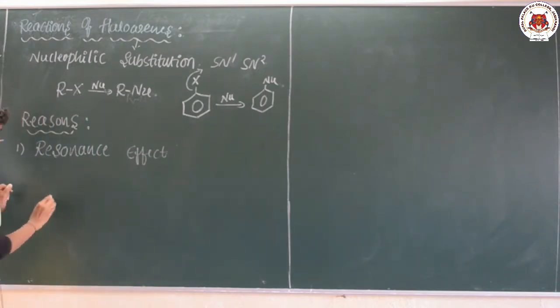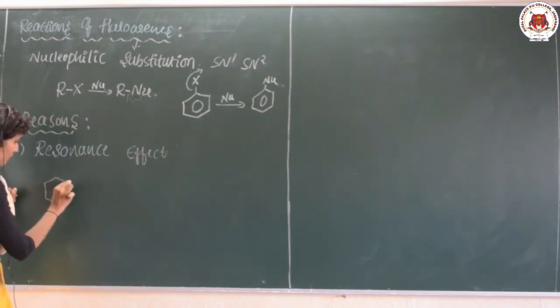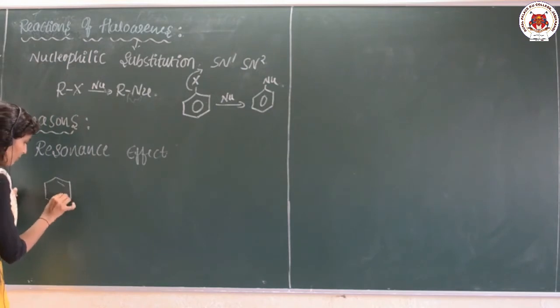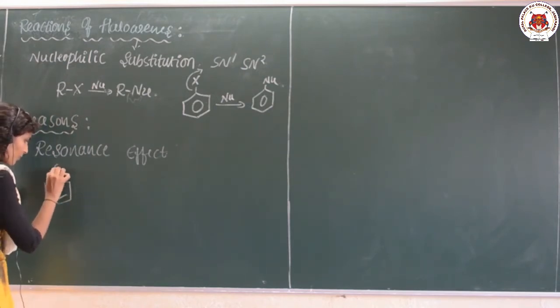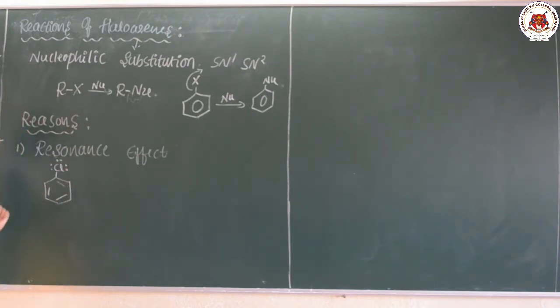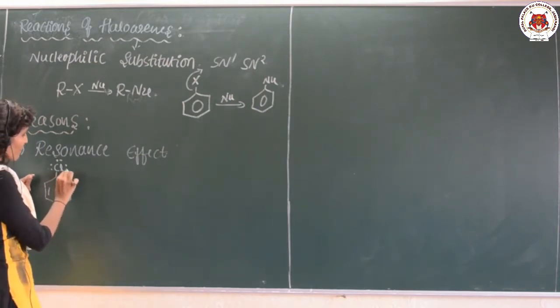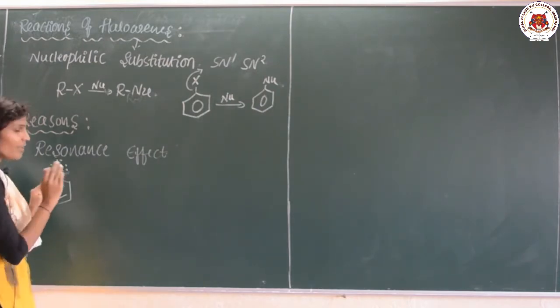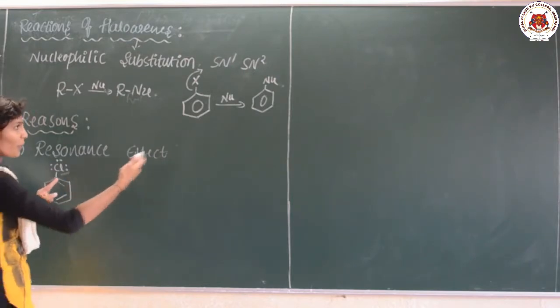Let me take one of the haloarenes, chlorobenzene. Now I want to replace this leaving group by a nucleophile, to prepare a product like this.